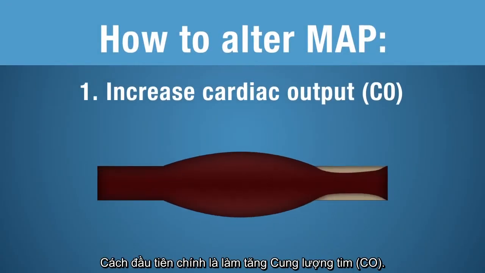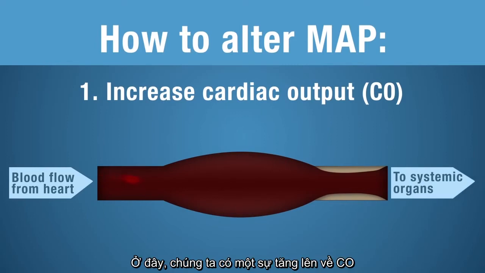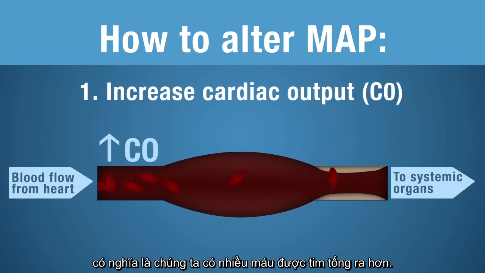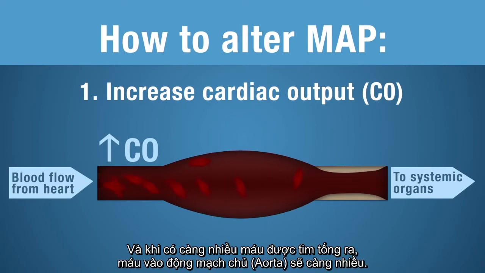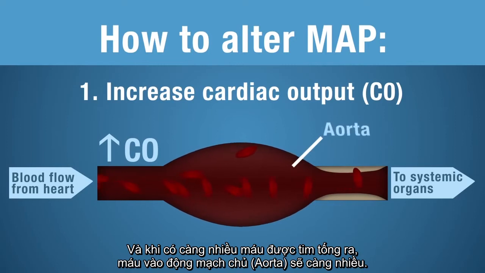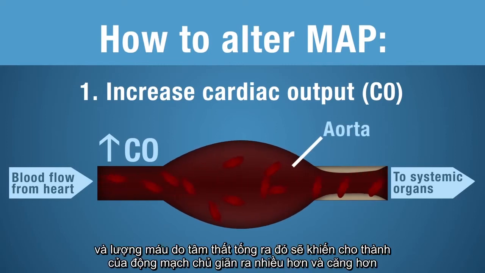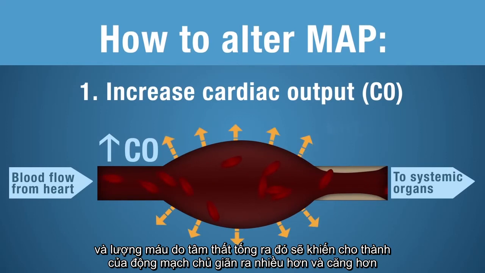One of those is by increasing your cardiac output. So here, this is an increase in cardiac output. If I increase CO, that means I have more blood leaving the heart. And if this is the aorta, when the ventricles contract, that's going to cause this aorta to expand outward.